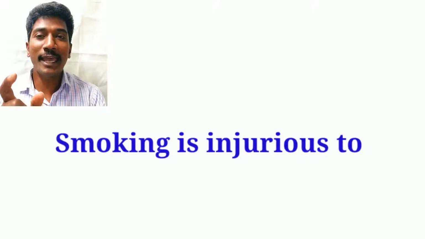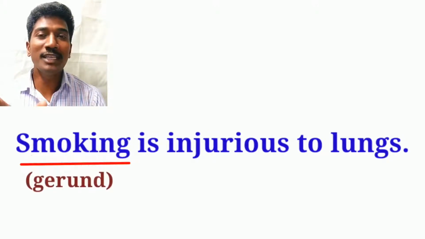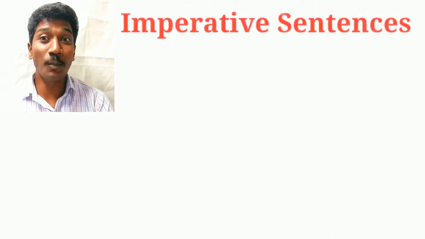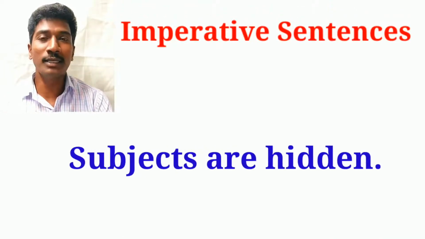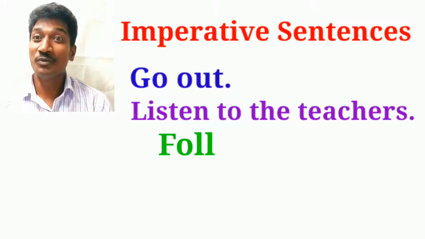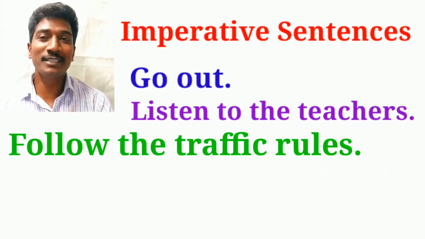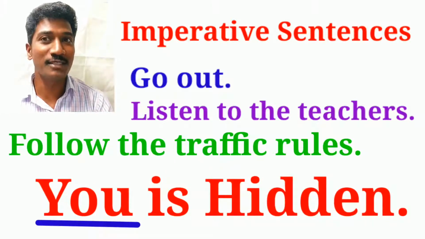As I have said, smoking is injurious to lungs. So smoking is a gerund. And in imperative sentences, subjects are hidden, or we do not require subjects. Go out. Listen to your teachers. Follow the traffic rules. Here the subject you is hidden. It's not required. The meaning is understood.